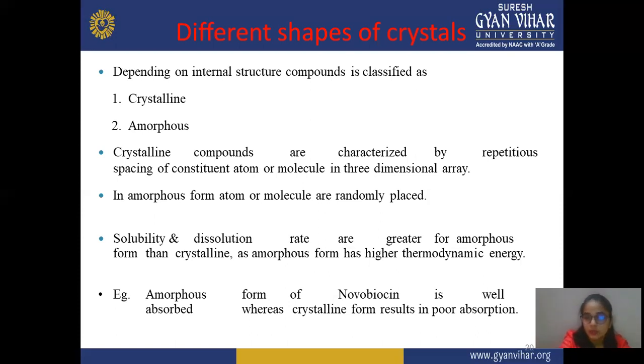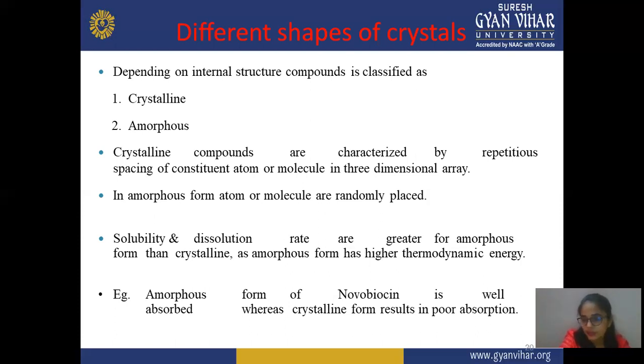But according to solubility and thermodynamic study, amorphous forms show good results. For example, the amorphous form of novobiocin is best absorbed, whereas the crystalline form results in poor absorption. Novobiocin is more suitable and better absorbed in the amorphous form compared to the crystalline form.